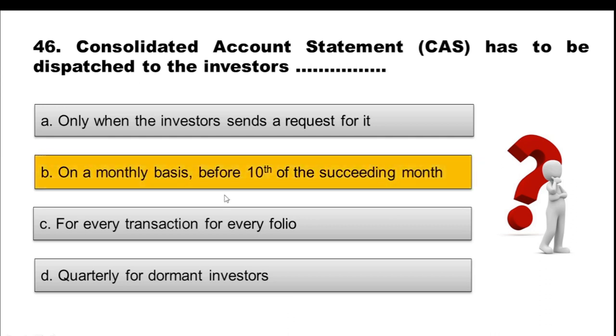And the correct option is option B, on a monthly basis before 10th of the succeeding month. So consolidated account statement needs to be sent by email on or before 10th of every month. And if there is no transaction happening, then a six monthly consolidated account statement can be sent. That is totally allowed in case of dormant investors. But if the transactions are happening on a monthly basis, CAS has to be sent.